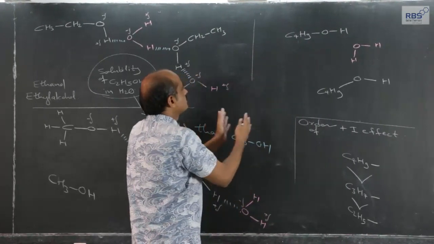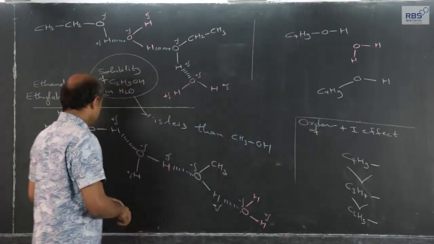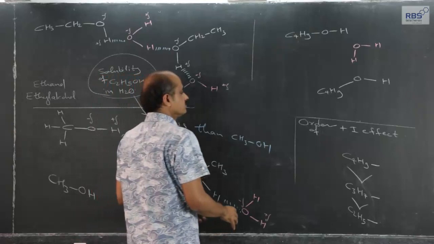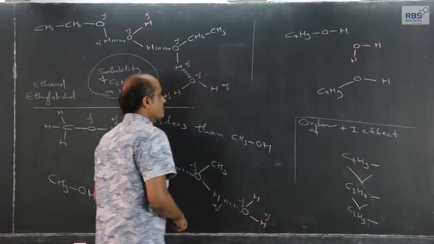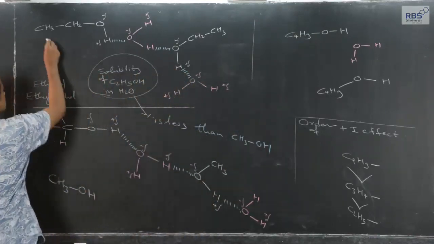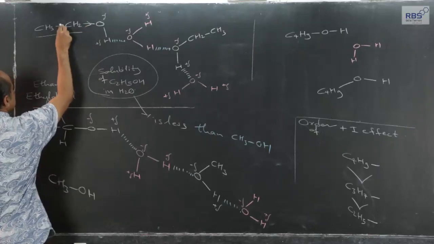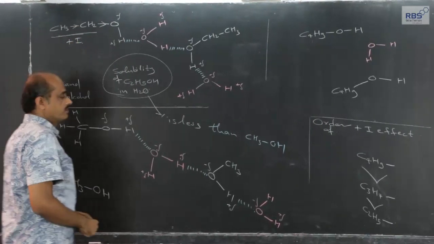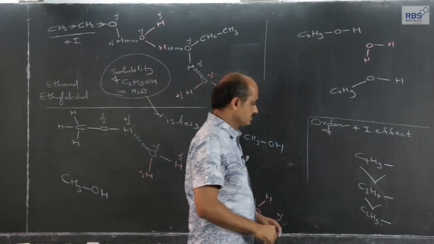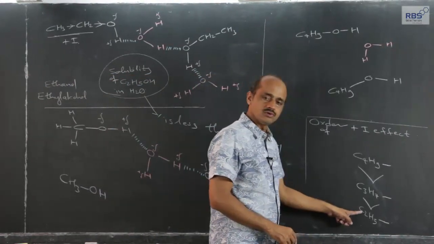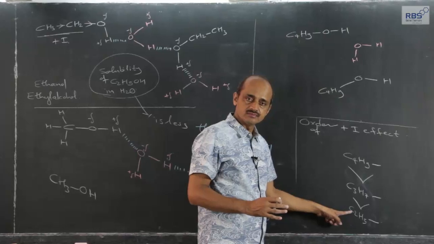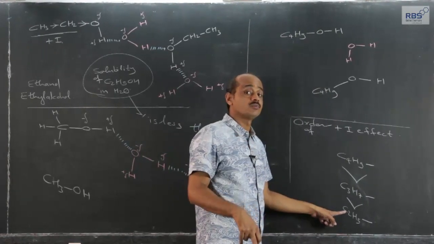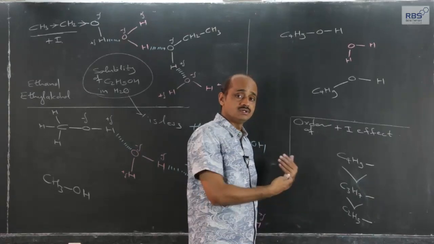As the number of carbon atoms goes on increasing, methyl alcohol, ethyl alcohol, propyl, then butyl, the plus I effect of the ethyl group in ethyl alcohol is more than the plus I effect of the methyl group in methyl alcohol.